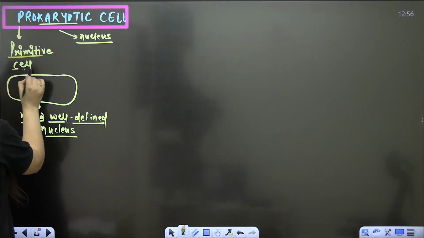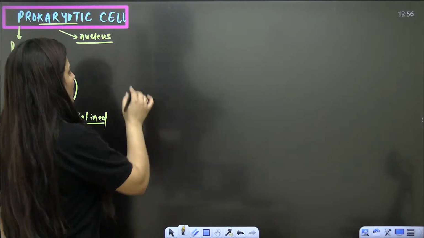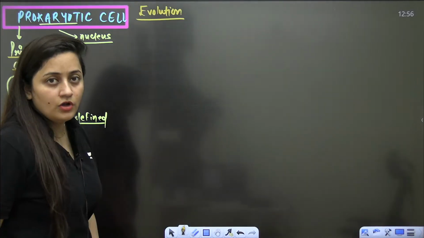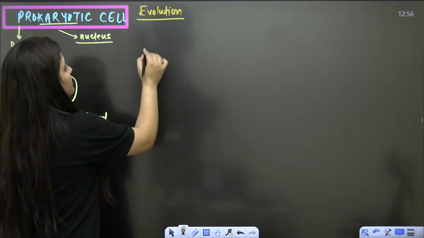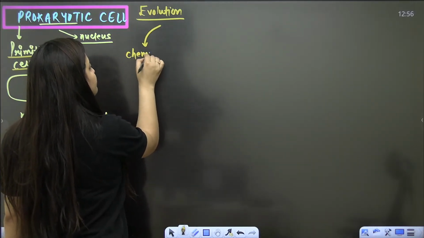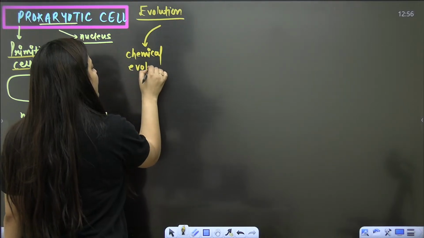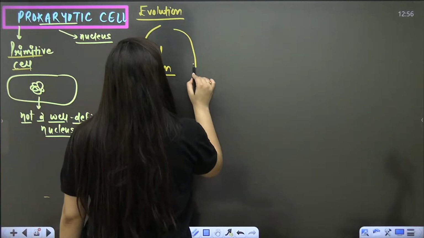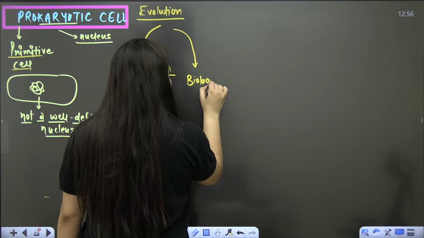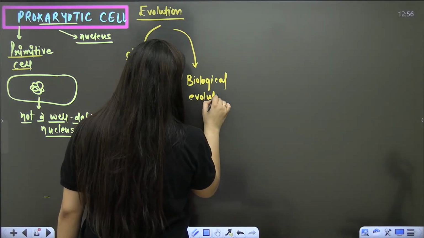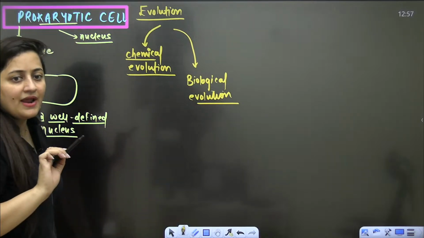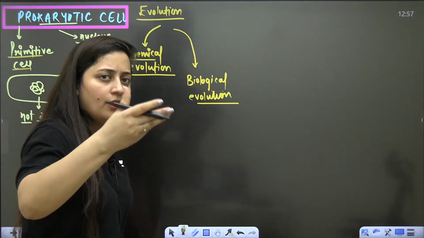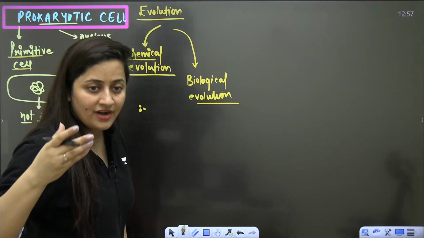As I said, the primitive cell doesn't have a well-defined nucleus. Now I am going to relate things a little bit with evolution, which you will discuss in class 12th. One theory, the chemical theory, is most acceptable. In that theory we talk about chemical evolution and then biological evolution. No need to write it down in your notes, just listen to me, I will make it easy. Basically, atoms will form molecules, elements, compounds, inorganic compounds, organic compounds, like this.